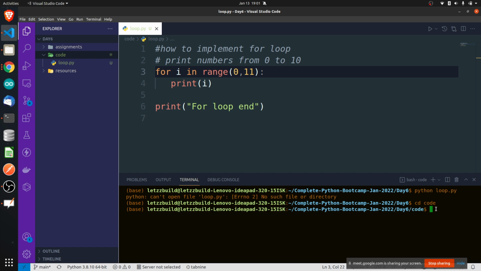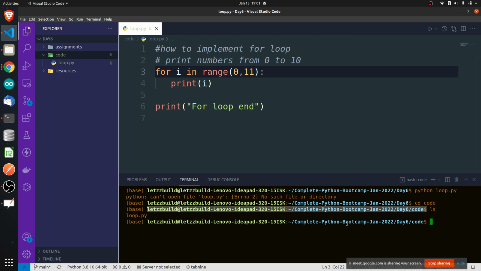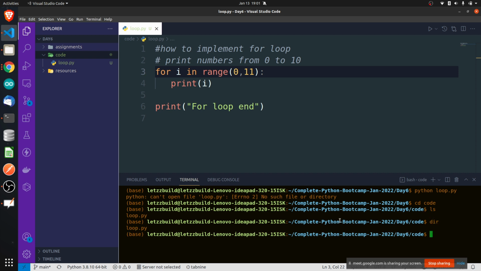If you want to check all the files available inside this folder, the ls command is used. Current folder means the code folder. The cd command will work on Windows, but ls will not work on Windows. You will have to type dir instead of ls. It will show you all the files. Fine. Now I can run the file, python loop.py.